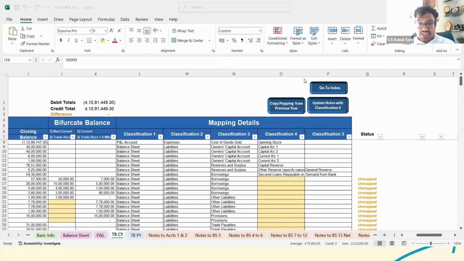But whatever transfer entry you would have done in Tally, accordingly, it would be reflected in this particular Excel itself. So this is the replica of Tally itself. Once your Tally is finalized, based on the same only, these financial statements are prepared. Else this is taking the P&L balance in reserves. Because you have not transferred the same in Tally, it would take it in reserves and surplus only. If you had already transferred the same in the capital account, then it wouldn't reflect in the reserves and surplus.